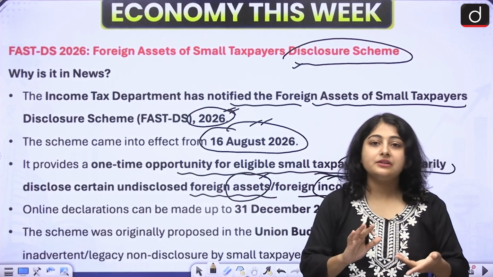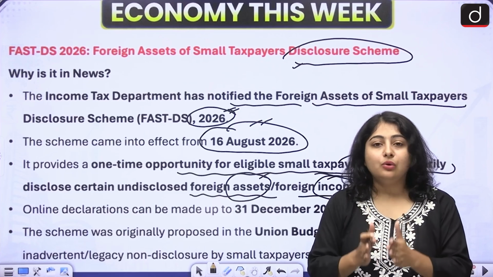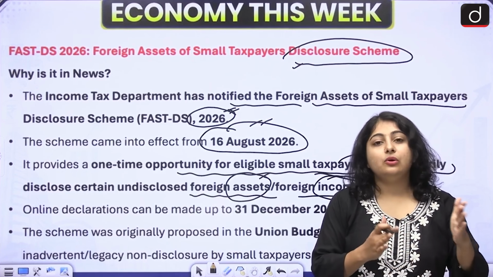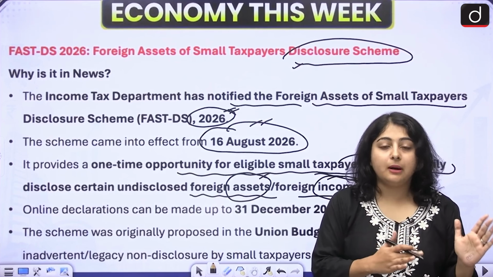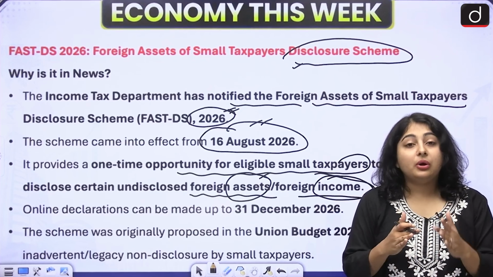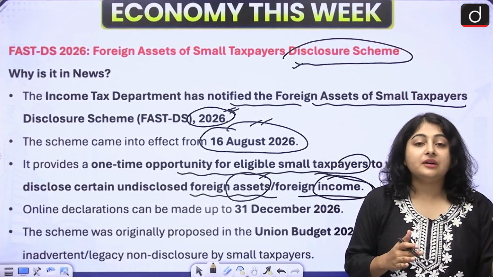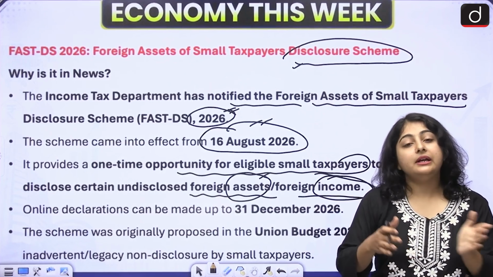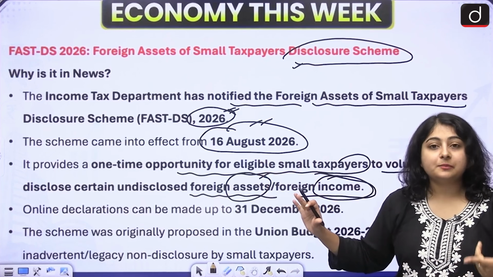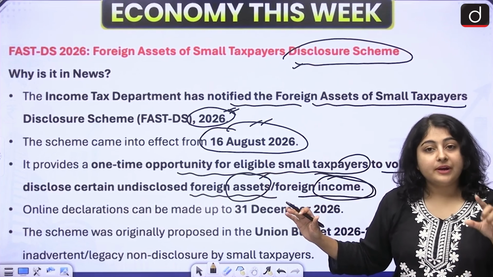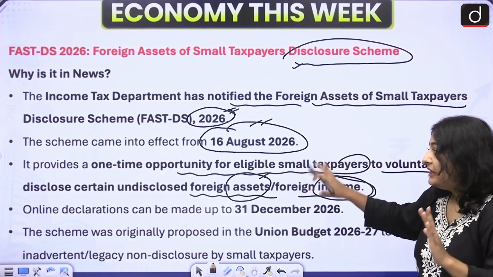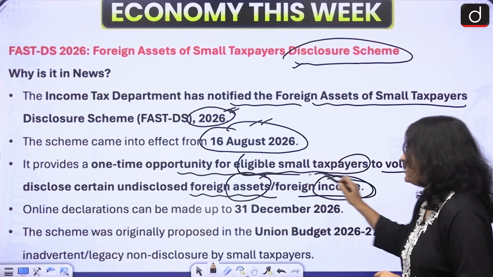Again, let us understand this with the help of an example. Let's say that Rahul went to Germany and he bought a lot of property and earned certain income. He also invested in the shares of a German company. Rahul is an Indian citizen. He came back to India, but he has not reported all of that income and wealth which he has created in Germany to the Indian tax authorities. So here the government is giving a one-time opportunity to taxpayers or citizens like Rahul who have earned certain income and created certain wealth in other countries.